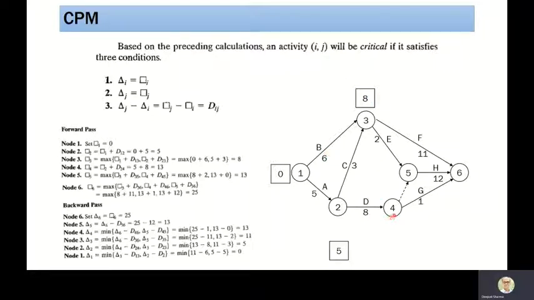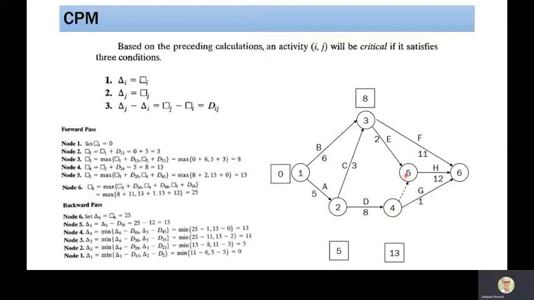Now let us go to node number 4. In node number 4, we can reach by using only one activity, which is G. The duration is 8. So we know that at node 2, the earliest occurrence time is 5. So 5 plus 8, that will become 13. That is the earliest occurrence time of node 4.